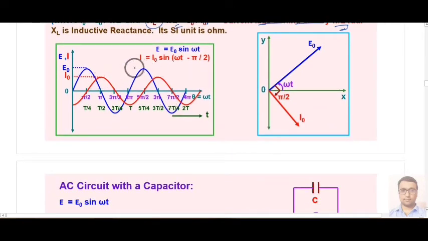So if we make this graph, with the voltage graph starting from here, then the current graph will start from this point, that is, lagging by pi by 2. The phasor diagram, or you can say phase diagram, can be made in this form, which is another way of representation. If you are representing your EMF in this direction, then from this EMF, behind by an angle of pi by 2, we will draw our current, and the angle made with the positive x-axis is omega t.